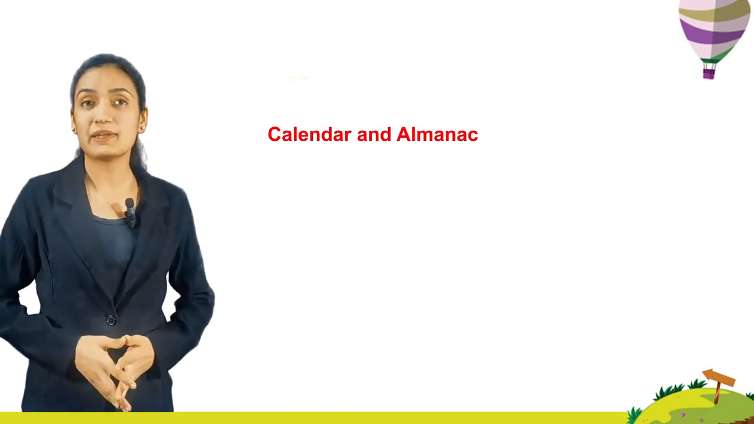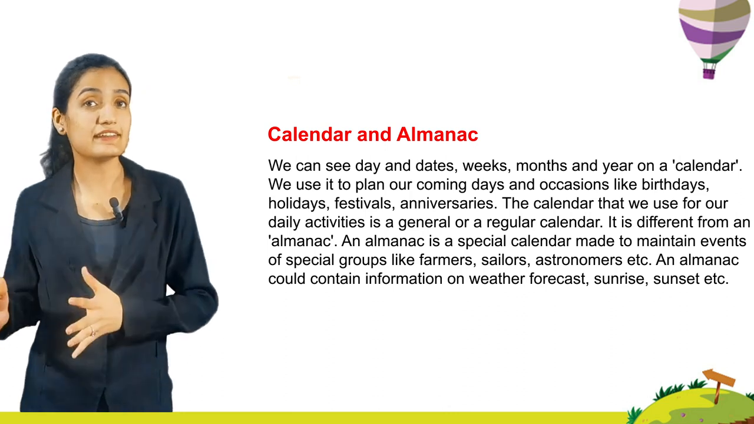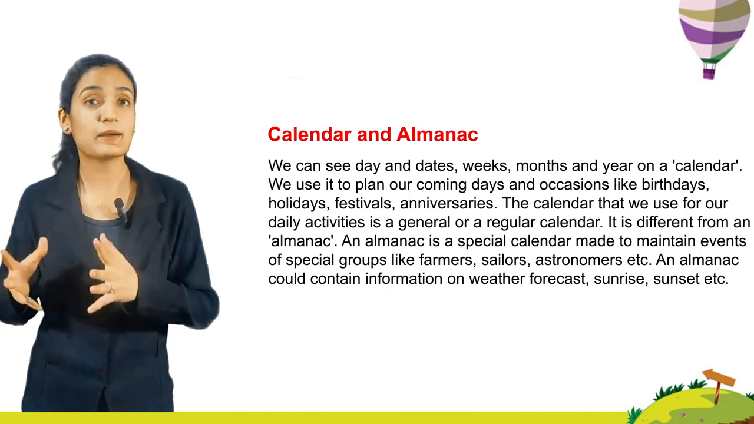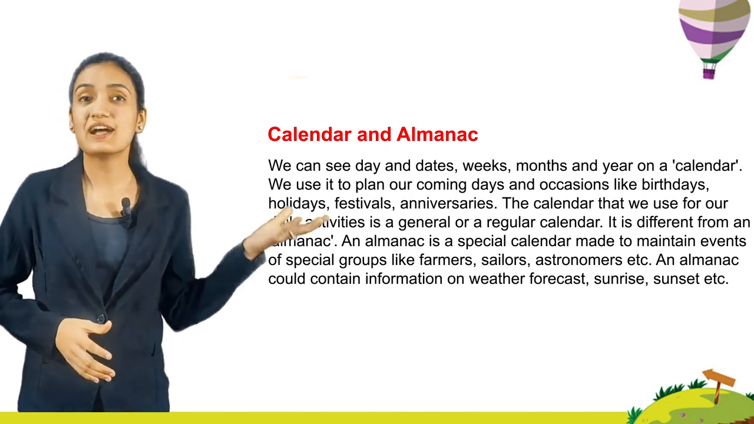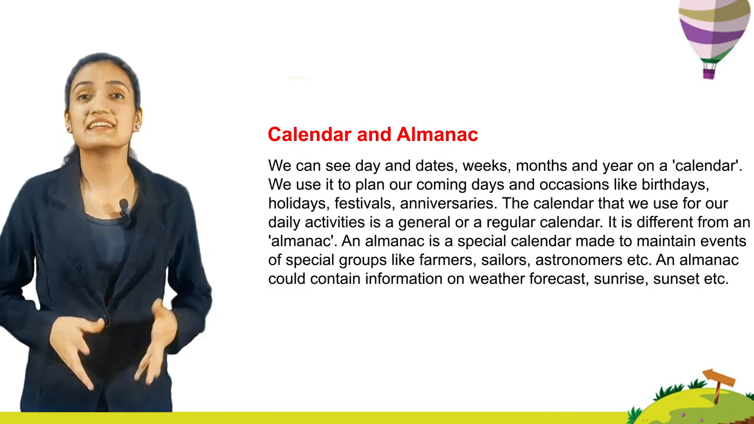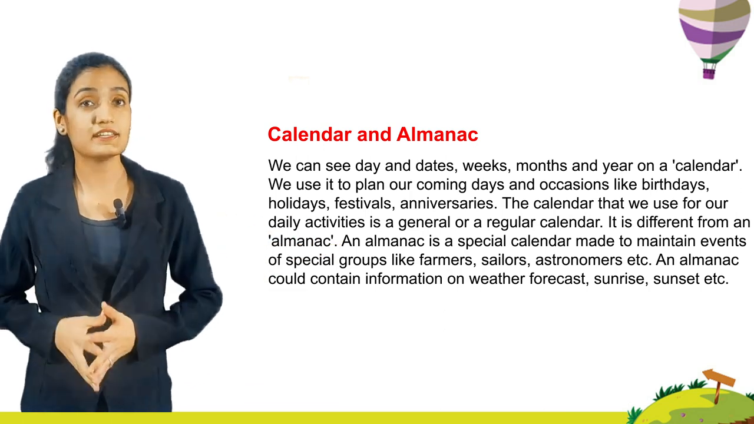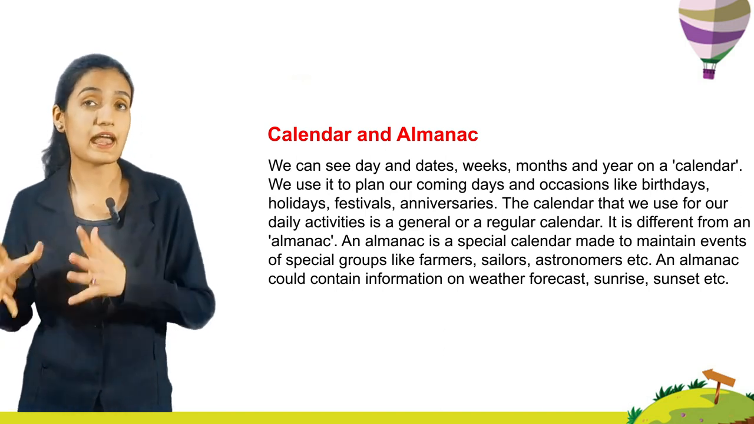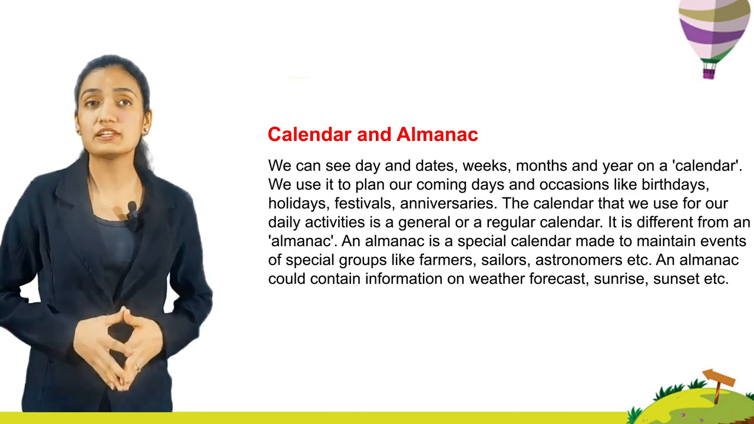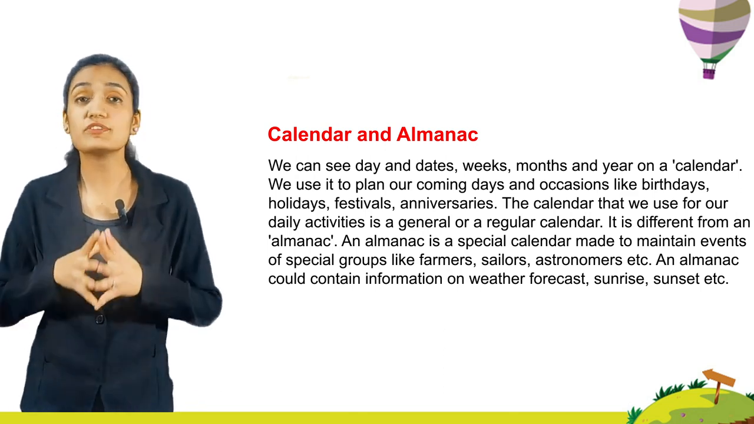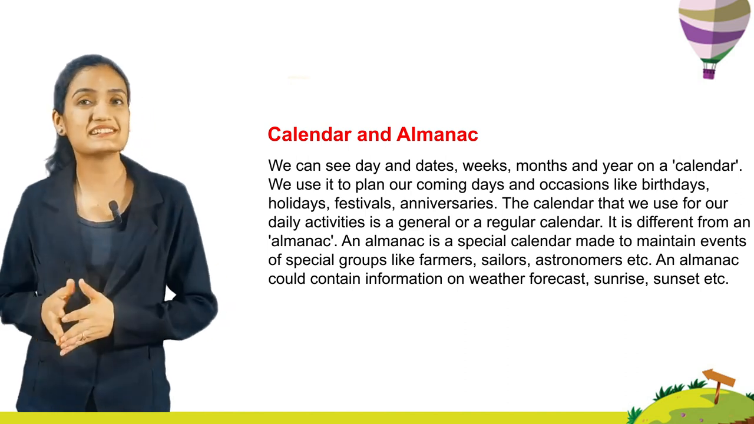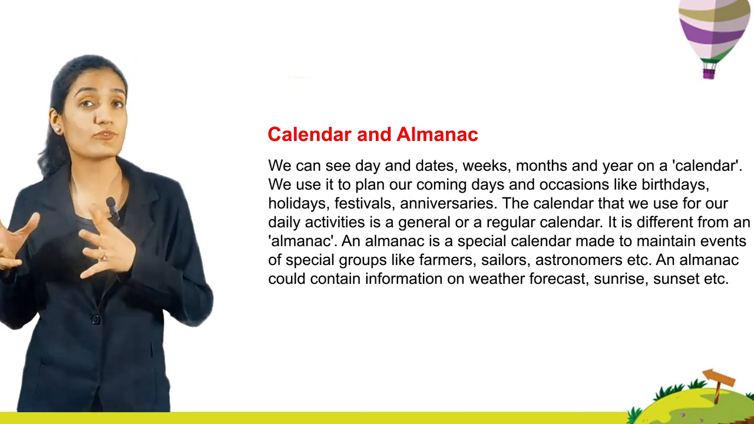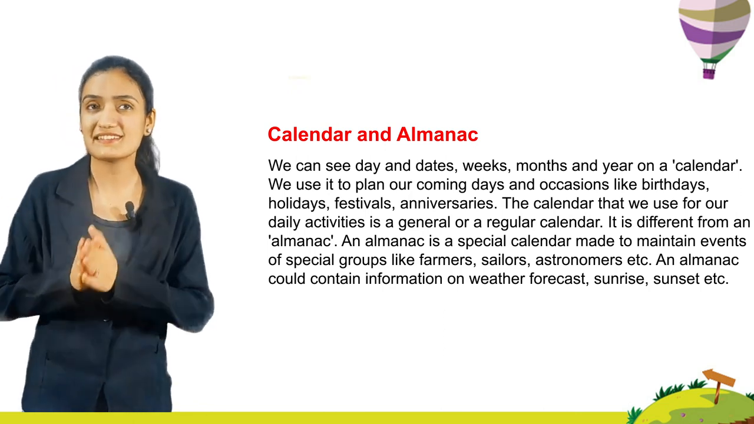Calendar and almanac. We can see day and dates, weeks, months and year on a calendar. We use it to plan our coming days and occasions like birthdays, holidays, festivals, anniversaries. The calendar that we use for our daily activities is a general or a regular calendar. It is different from an almanac. An almanac is a special calendar made to maintain events of special groups like farmers, sailors, astronomers, etc. An almanac could contain information on weather forecast, sunrise, sunset, etc.